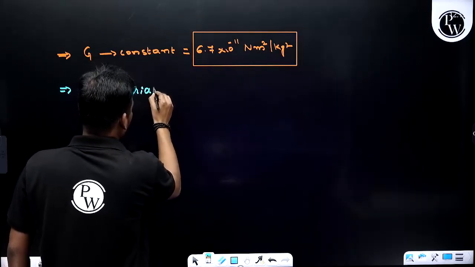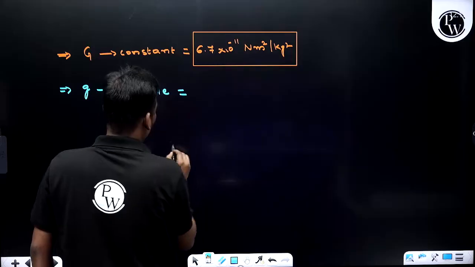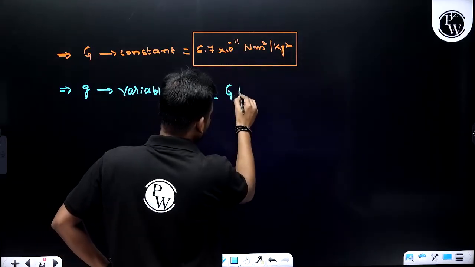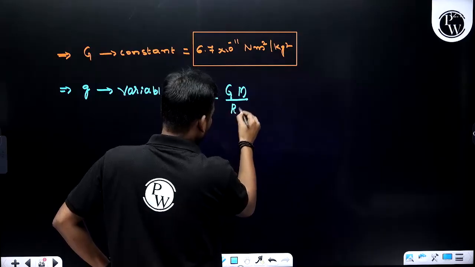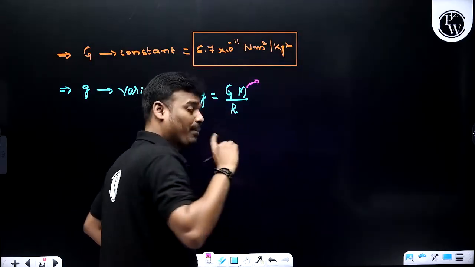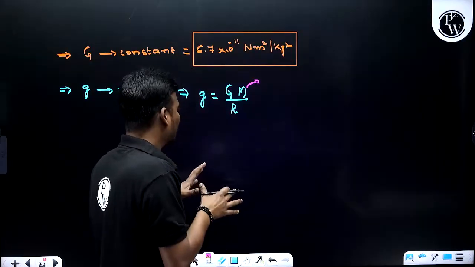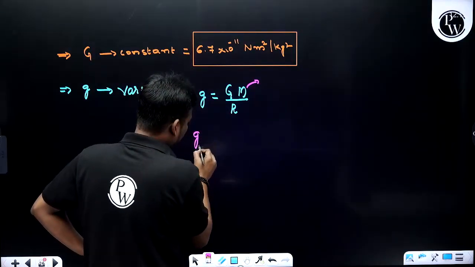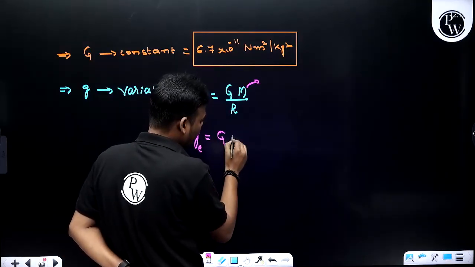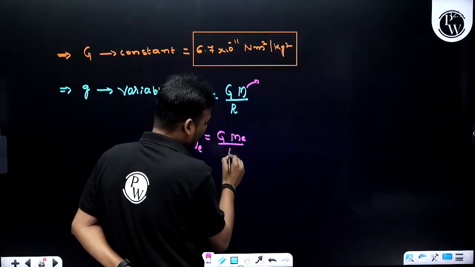It is a variable. Why? Because this g depends on GM divided by r. This M indicates the mass of the planet. If I consider acceleration due to gravity on Earth, this g is a constant, G, and the mass of the Earth divided by the radius of the Earth.